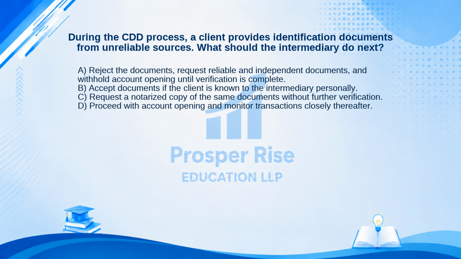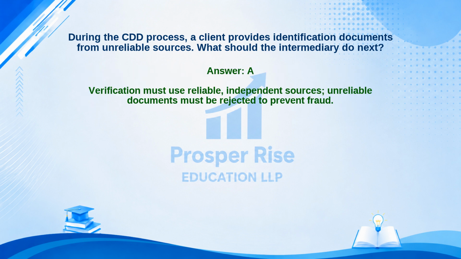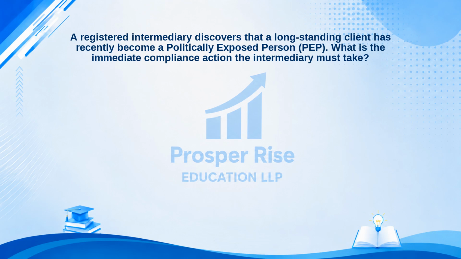The correct answer is Option A. Let's see why. Verification must use reliable, independent sources. Unreliable documents must be rejected to prevent fraud. A registered intermediary discovers that a long-standing client has recently become a politically exposed person, PEP. What is the immediate compliance action the intermediary must take?